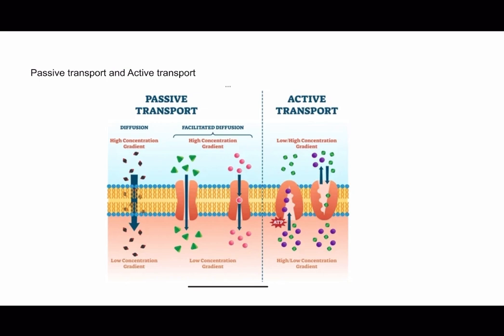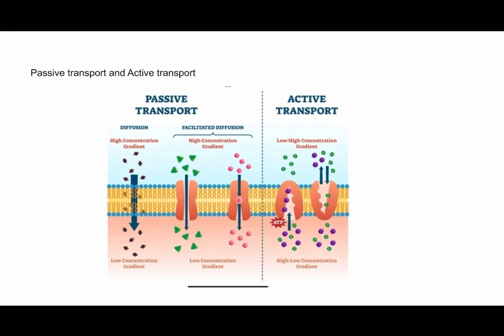ATP or transport proteins. And then there is facilitated diffusion, which also does not need ATP, but involves the transport of larger molecules or charged particles across the cell membrane with the assistance of specific transport proteins. These proteins, called carrier proteins or channel proteins, facilitate the movement of substances such as glucose, amino acids, and ions across the membrane. And then we have active transport.